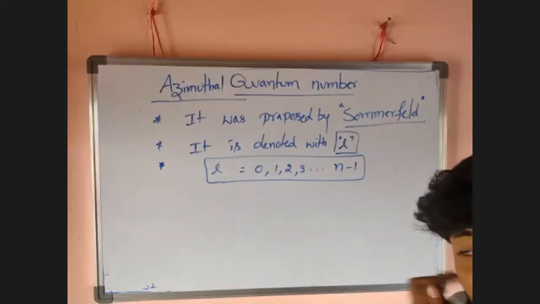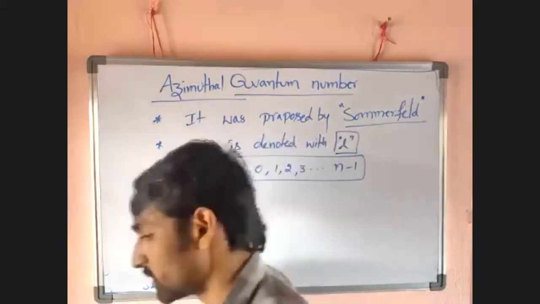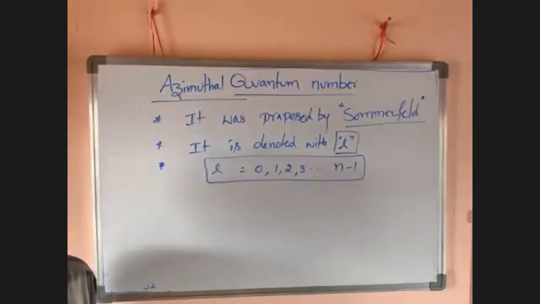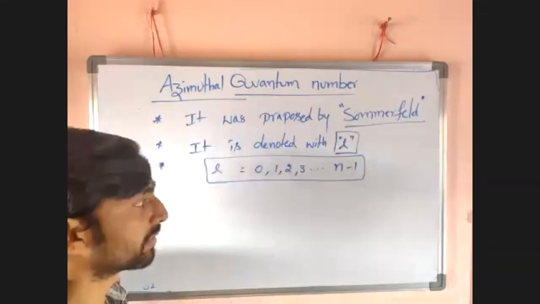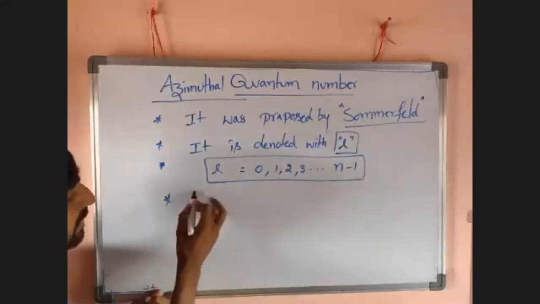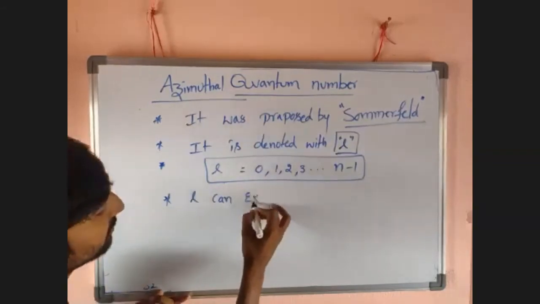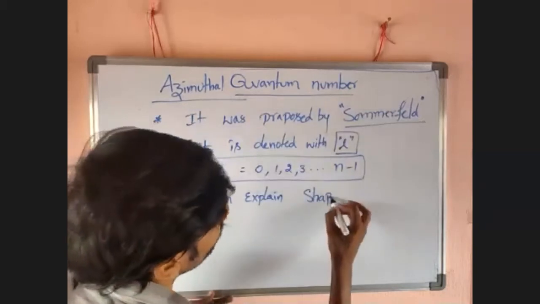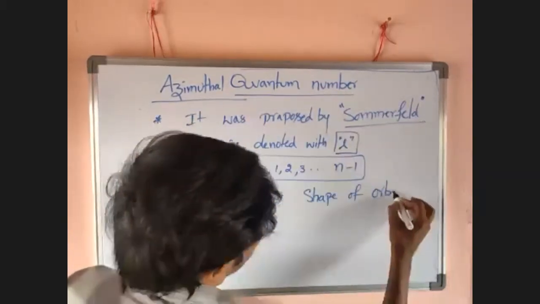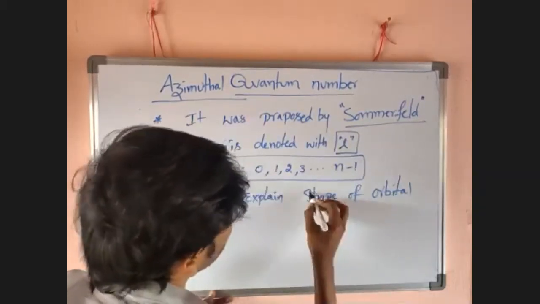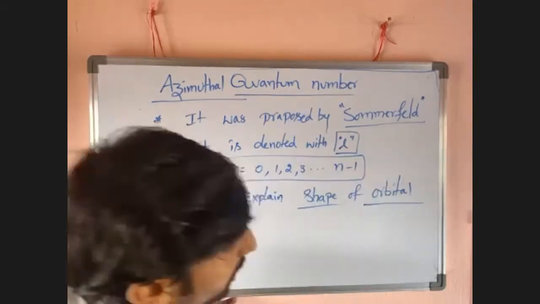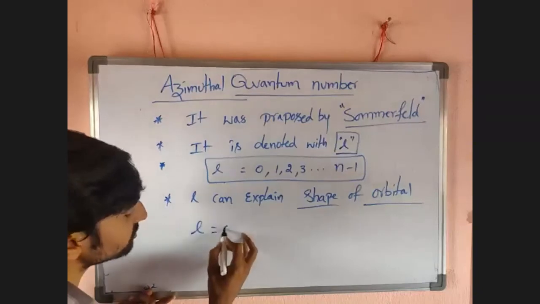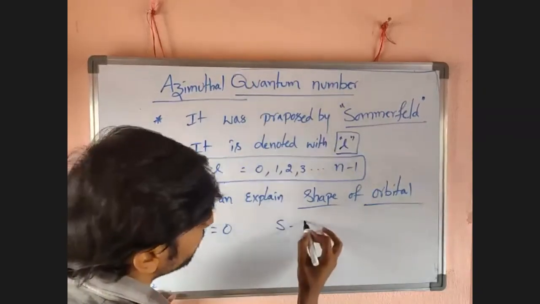Now, the significance of principal quantum number is it can explain size and energy of orbit, but this l can explain shape of orbital. It can explain shape of orbital. If l equals 0, orbital must be